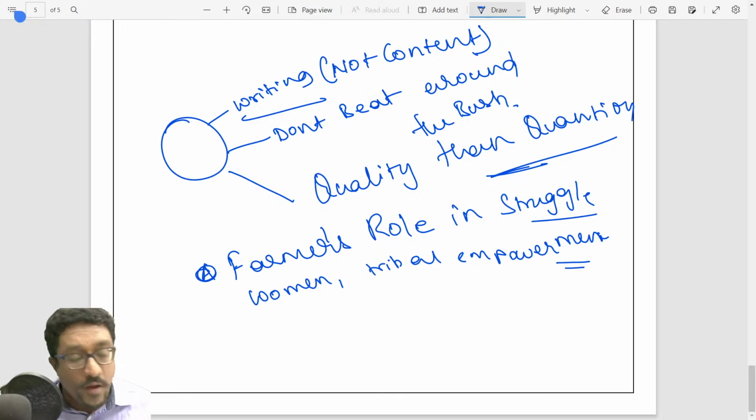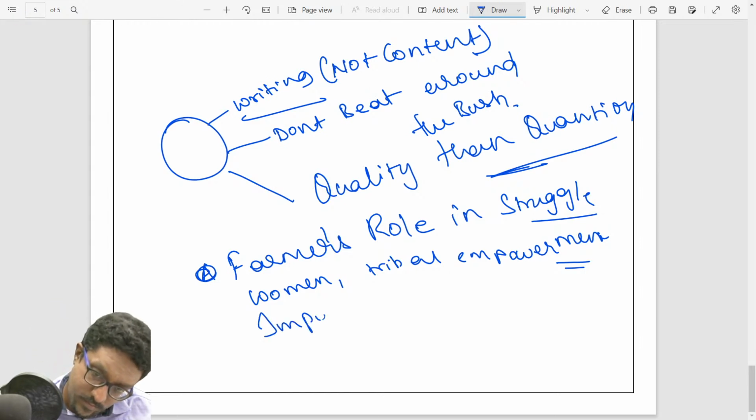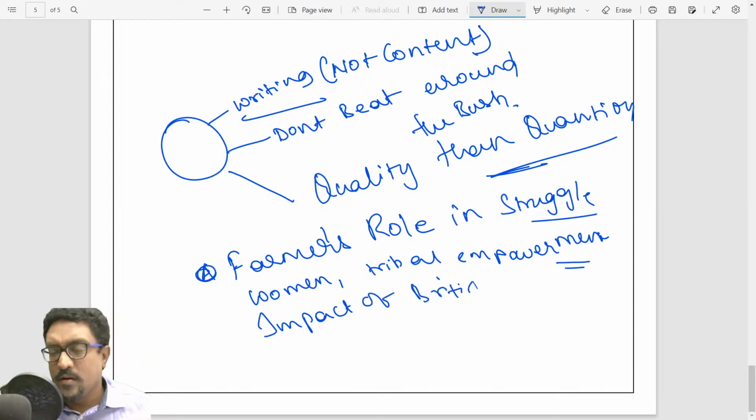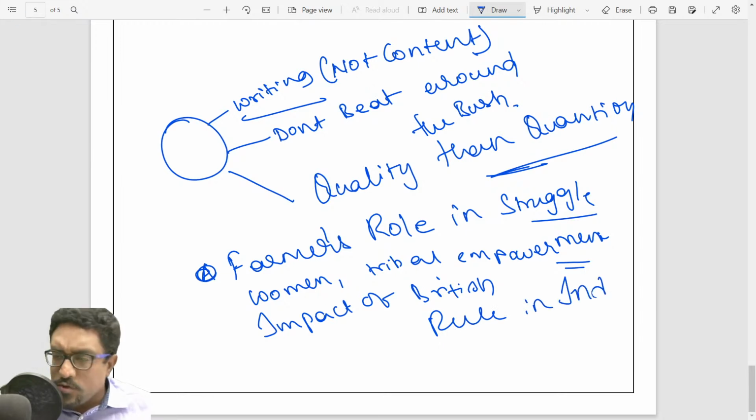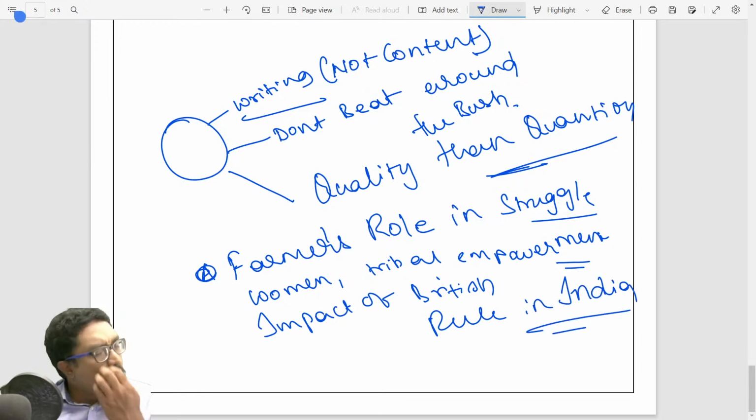Simultaneously, the impact of British rule in India. This also remains a very important aspect in the mains preparation.